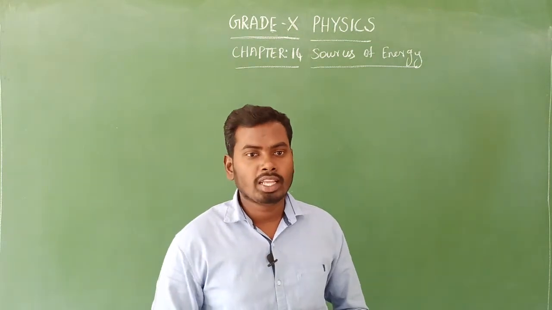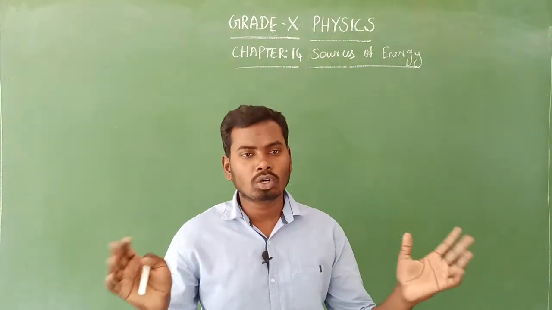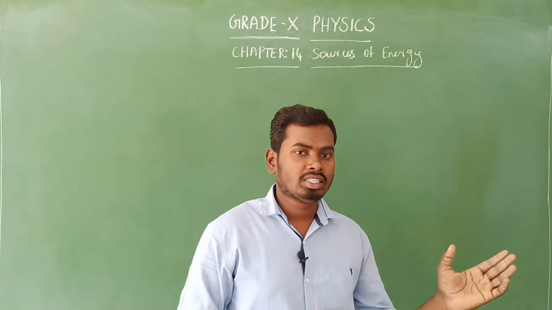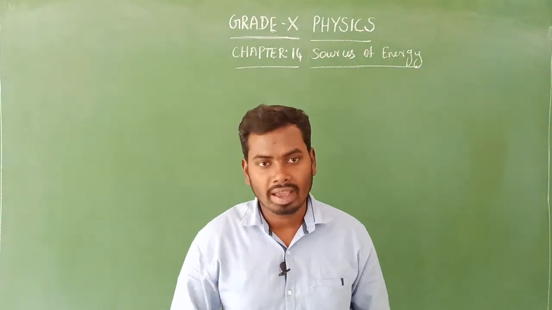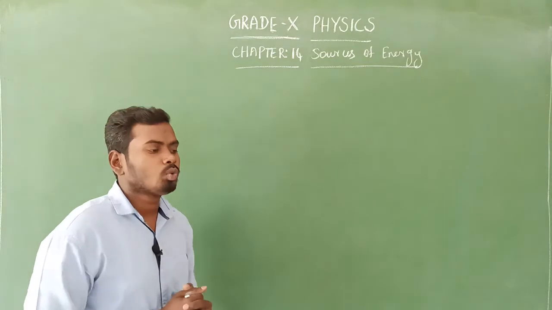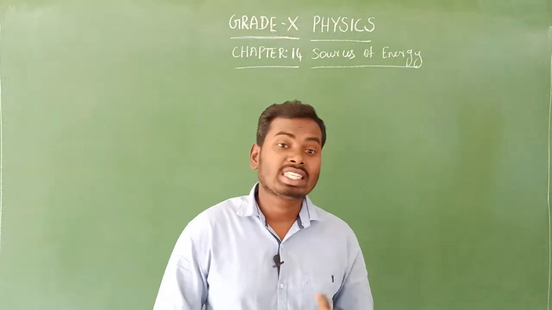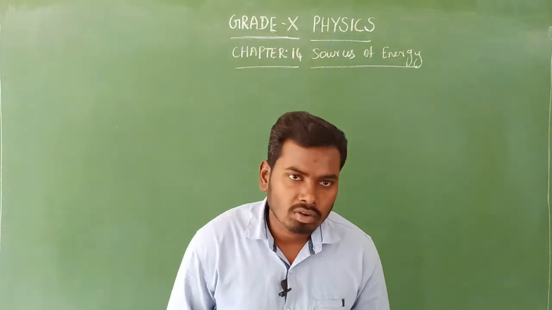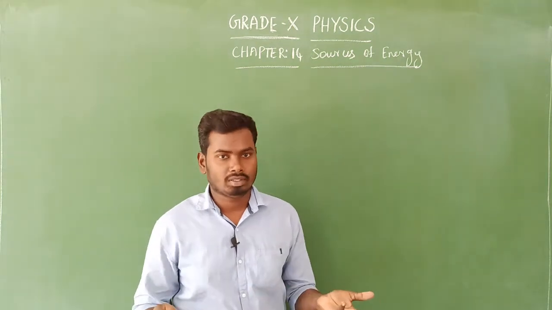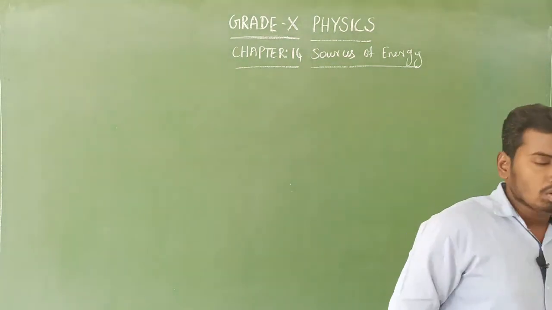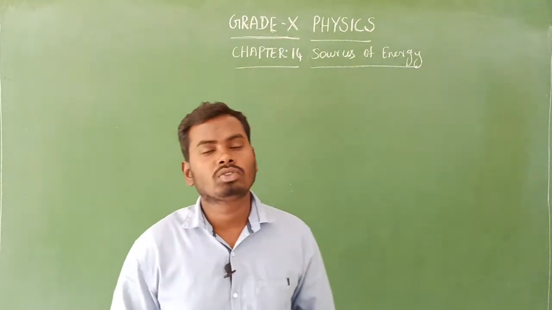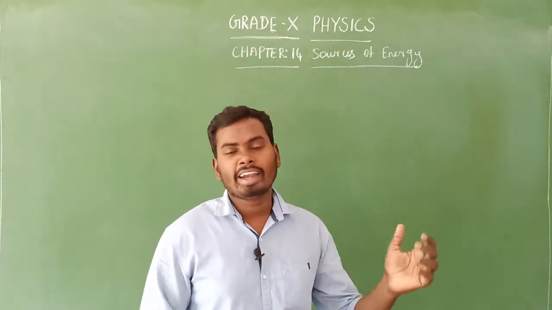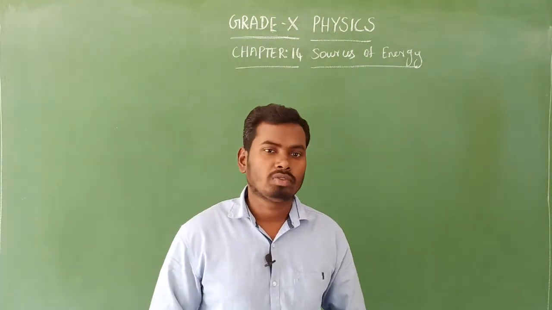Renewable sources of energy are available on the earth in unlimited quantity. They will never get exhausted. That is the reason why renewable sources of energy are also known as inexhaustible sources of energy. They are also known as non-conventional sources of energy, and nowadays we call them alternative sources of energy.